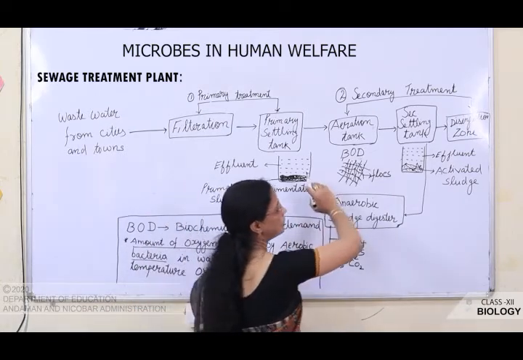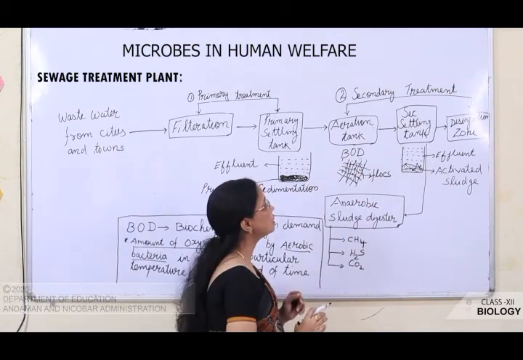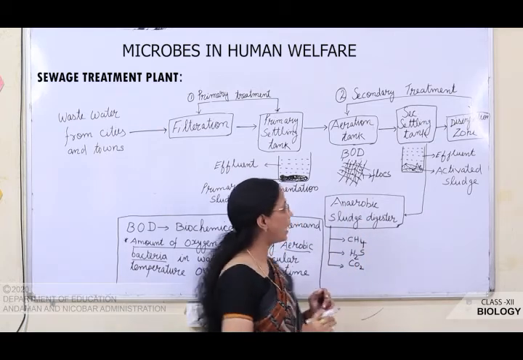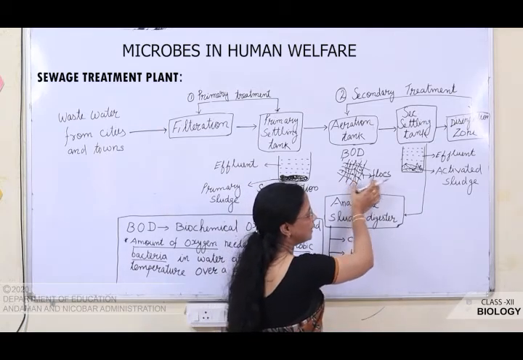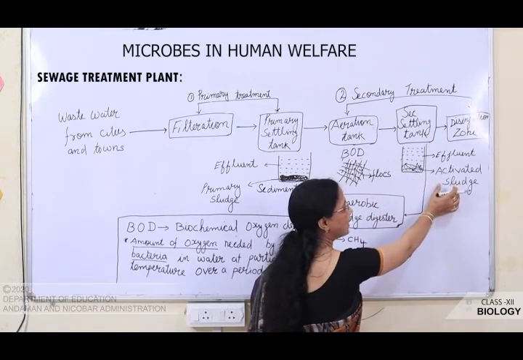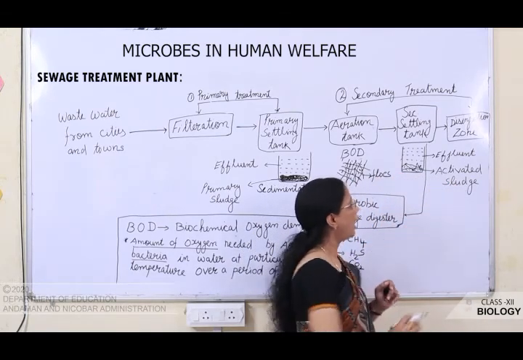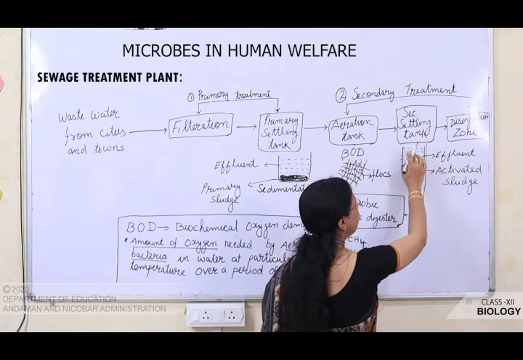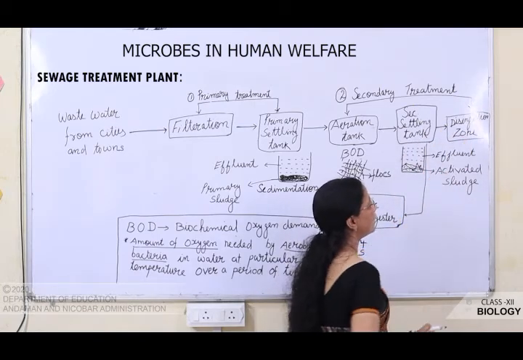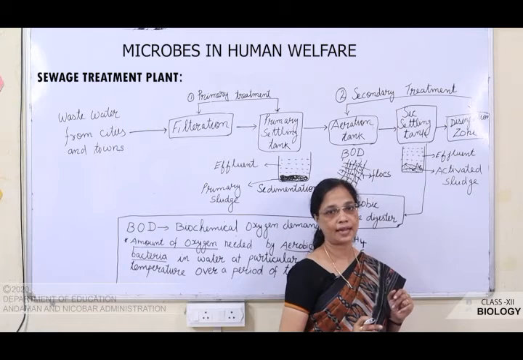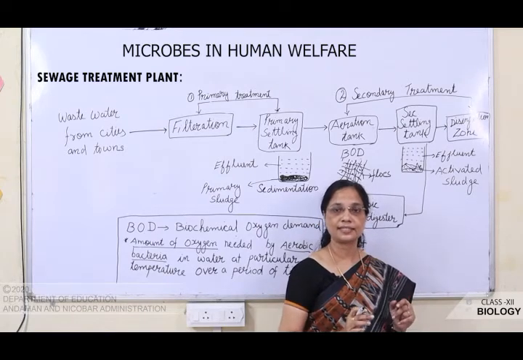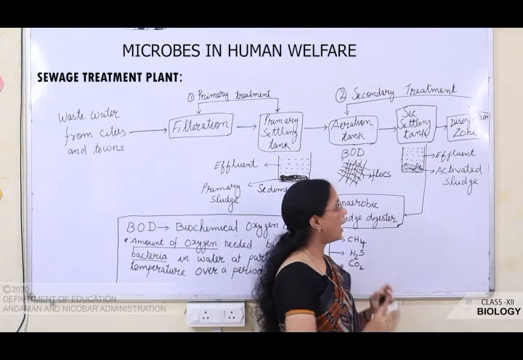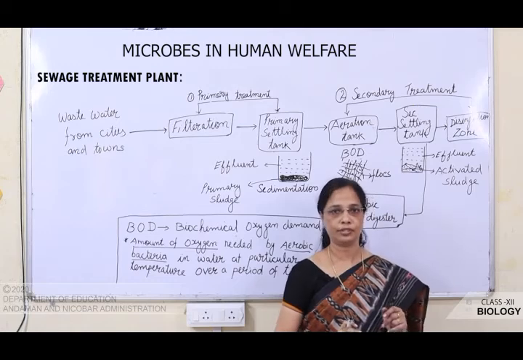This water is transported into another tank which is known as the settling tank, where this is allowed to settle for some time. What happens at that time? The flocks settle at the bottom of this tank, and it acts as activated sludge, and the supernatant is known as the effluent. Now, what happened to this effluent? This effluent is transported into another tank which is known as the disinfection tank or disinfection zone, where it is disinfected. If some pathogens are present, they are disinfected there, and then it is released into the water bodies.